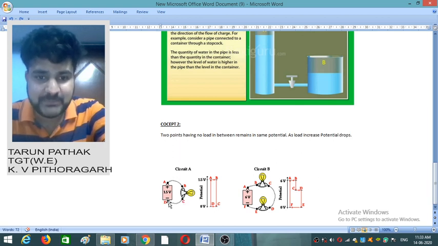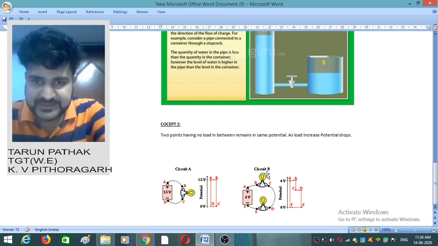That means point D and point C are at the same potential. Now in that case, we are assuming that point A is at 1.5 volt and point D is at 0 volt. Then only the difference will come out to be 1.5 volt. Now you see here in circuit B, we have taken a battery of 6 volt. Suppose the potential at point A is 6 volt and potential at F is equal to 0 volt. Then only the difference will be 6 volt.